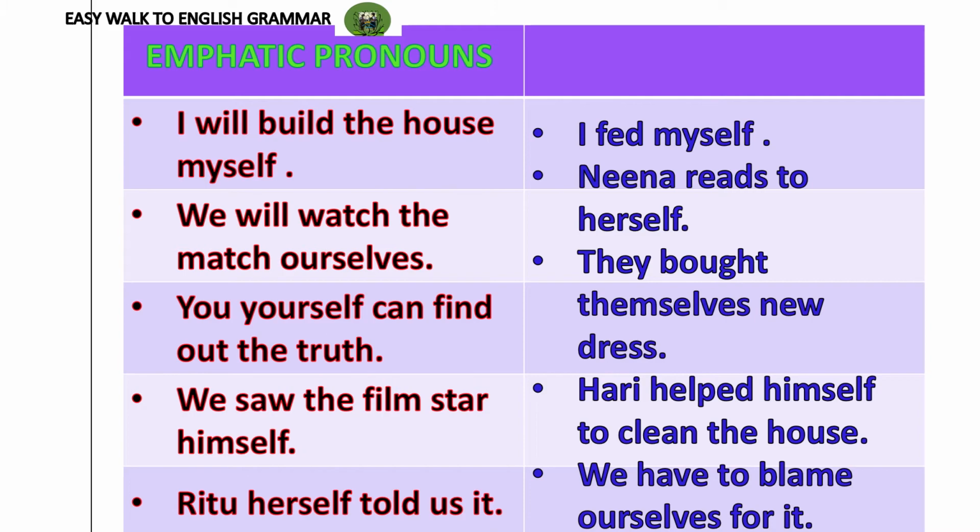Coming to the fifth sentence, Hari helped himself to clean the house. Hari helped himself. Hari helped whom? Himself. Subject and object are the same person. Last sentence, we have to blame ourselves for it.